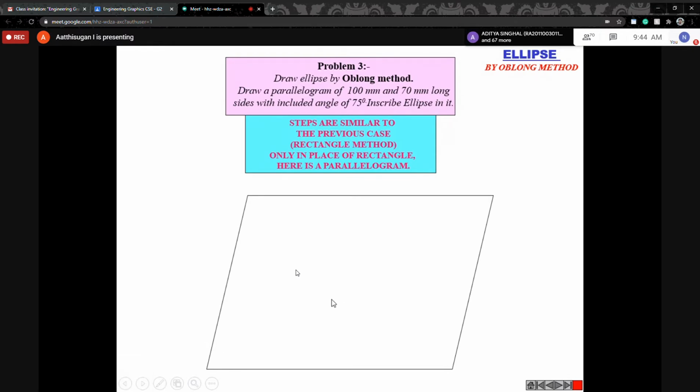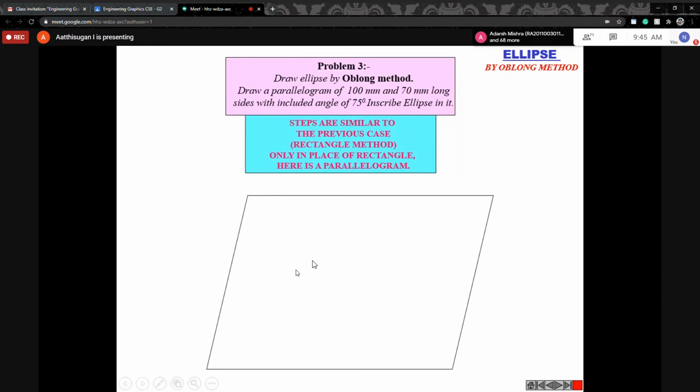So for the oblong method, you follow the same steps you followed from the rectangle method, but there is only one difference: drawing the rectangle. You draw the rectangle tilted, with the angle of 75 degrees inside. Follow the same thing for our case also, 150 by 70 mm. You can draw the angle like this. The included angle is 75 degrees. So that is the case.